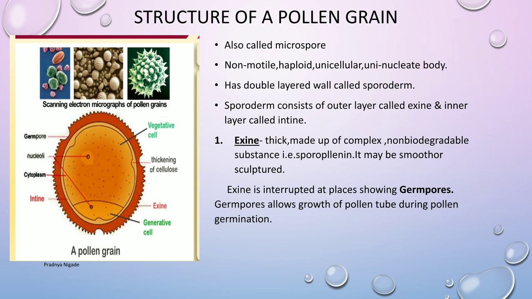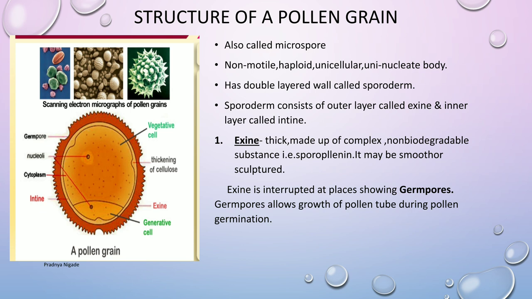Let's see their details. Now exine is a thick layer made up of a complex non-biodegradable substance called sporopollenin. We have seen this before. So exine consists of sporopollenin. Exine may be smooth like in wind pollinating plants, or it may be sculptured or spiny like in insect pollinated plants. This exine is resistant to chemicals and thus it provides protection to the pollen grain.